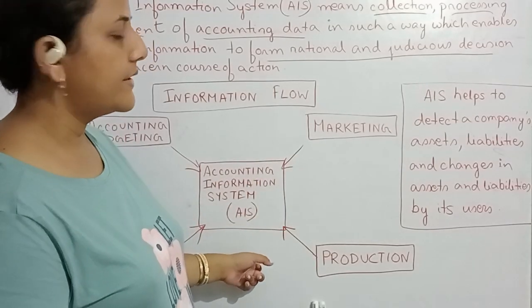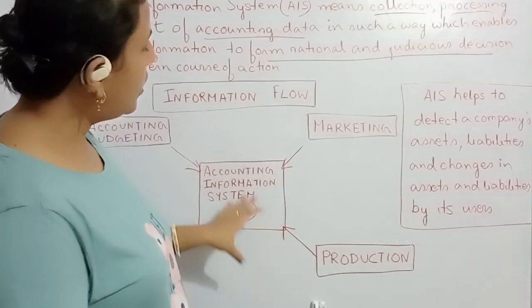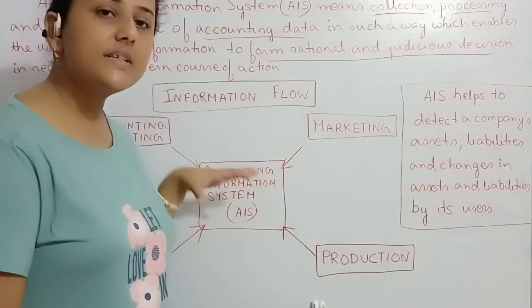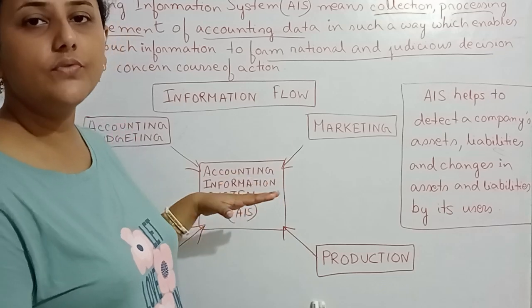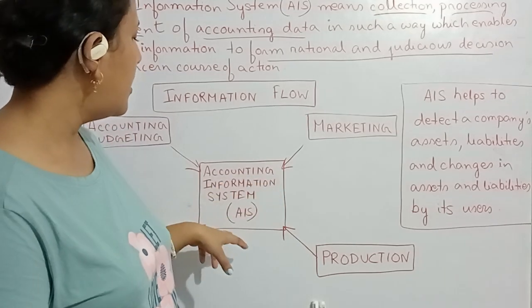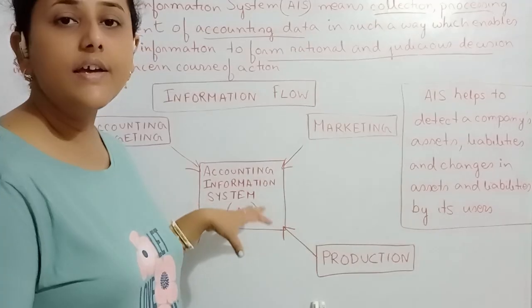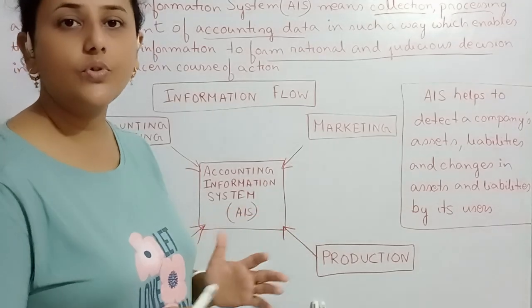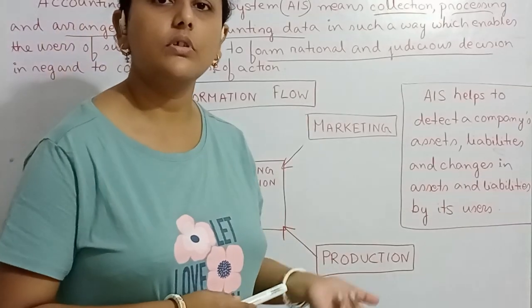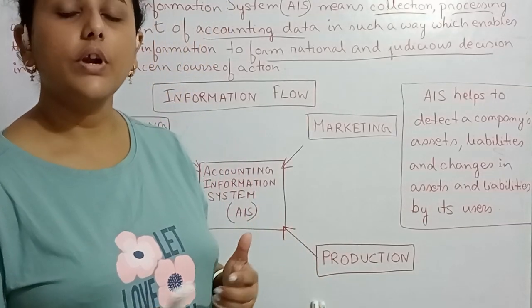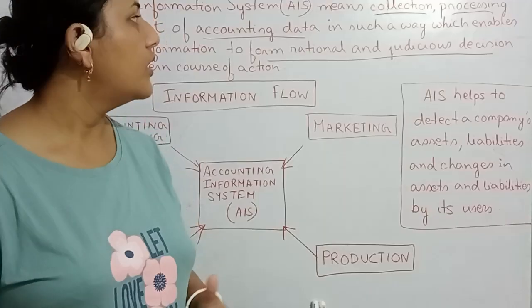Now what does AIS do? Since all the information from every organ of the organization is contained in AIS, AIS prepares a report or a statement which is very necessary for the management or any other interested party to take what?